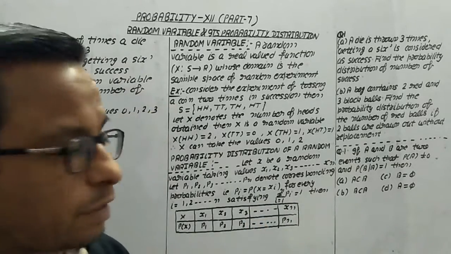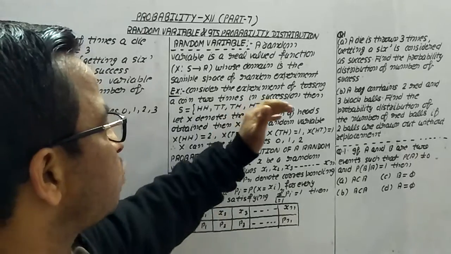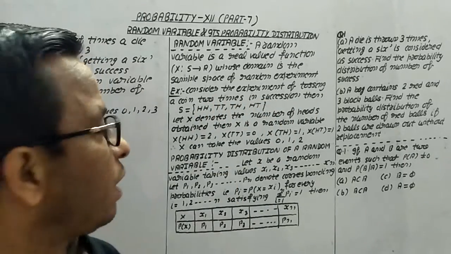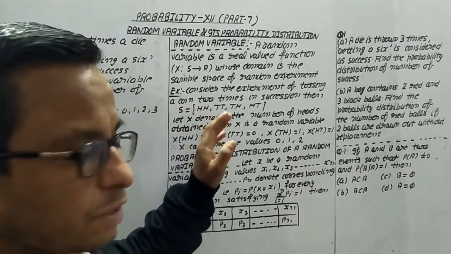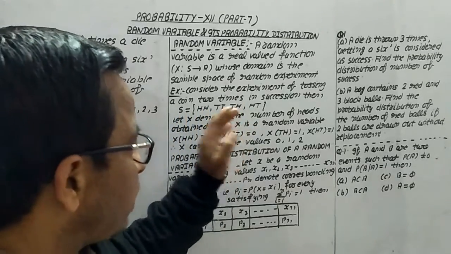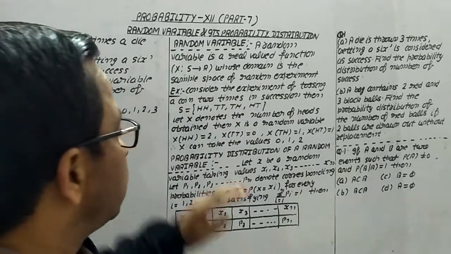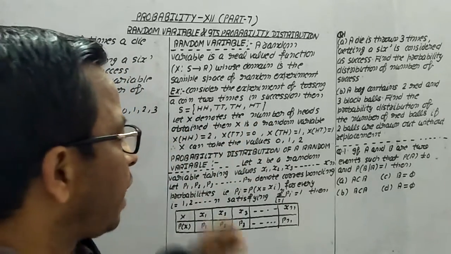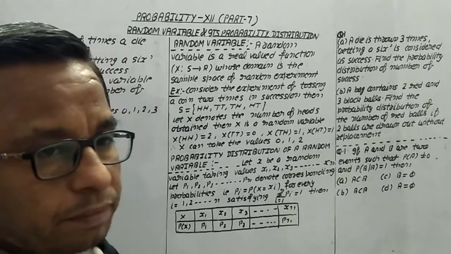Now let's take one example. Consider the experiment of tossing a coin 2 times in succession. You know very well in this case the sample space will be HH, HT, TH, TT. Let X denote the number of heads obtained. Then X is a random variable.